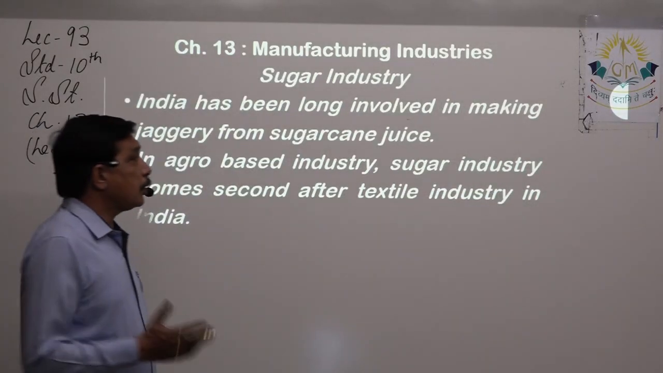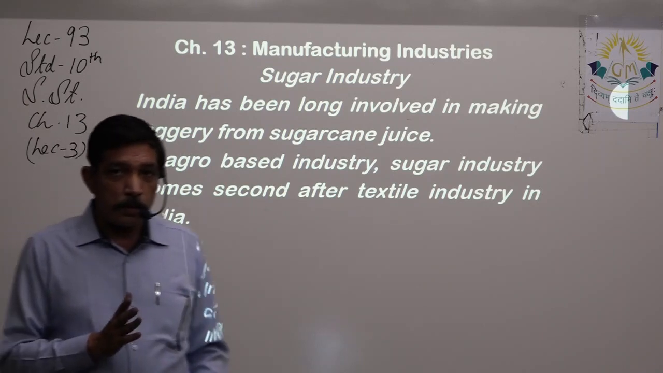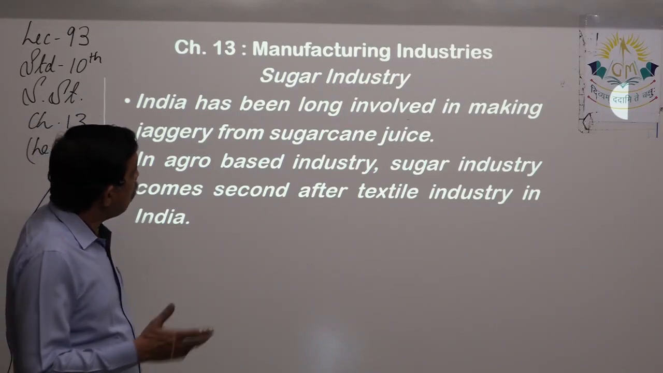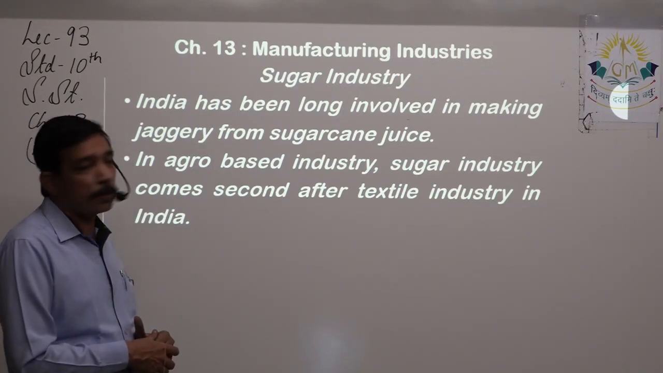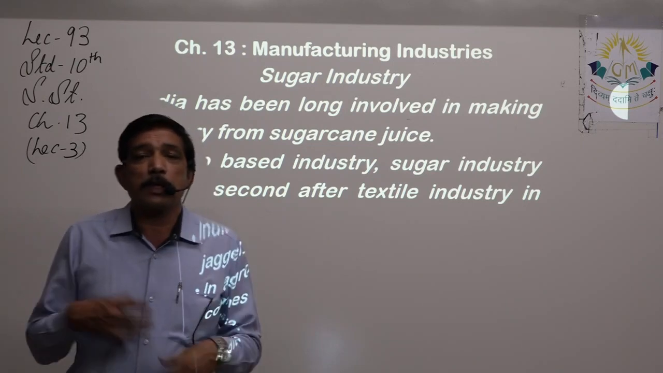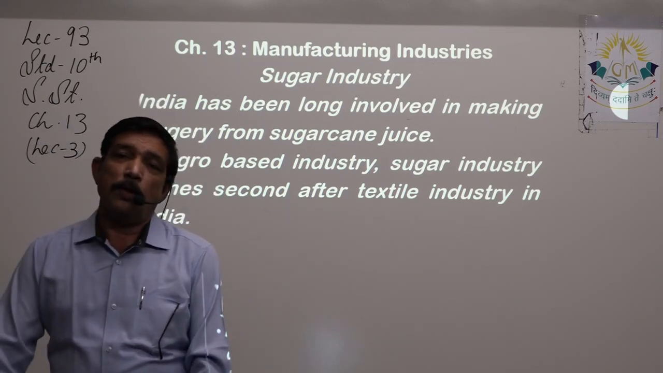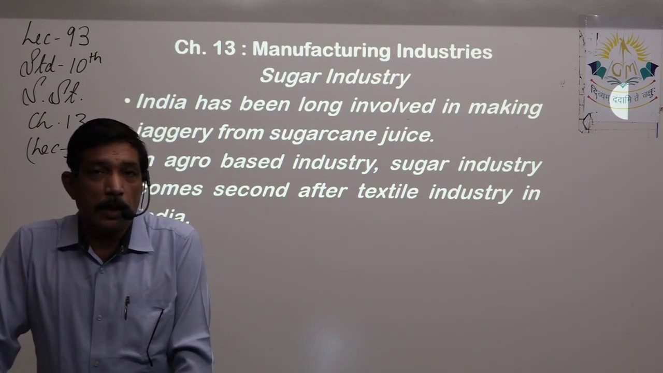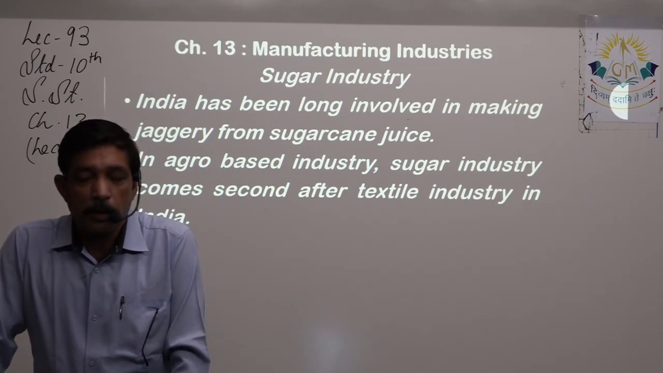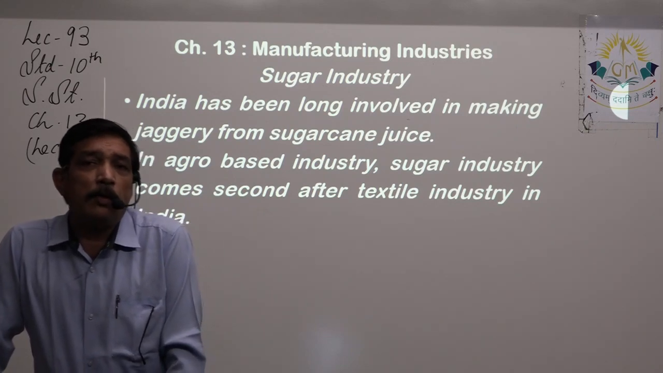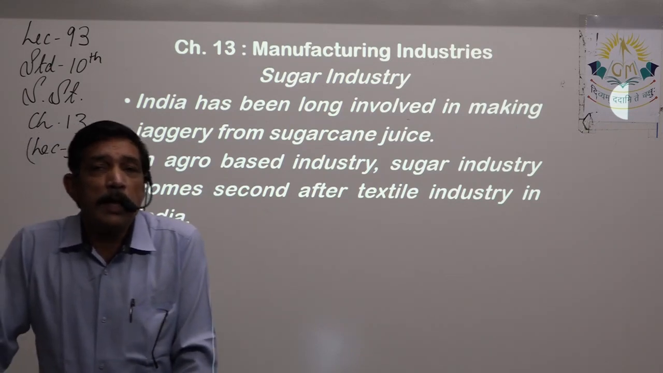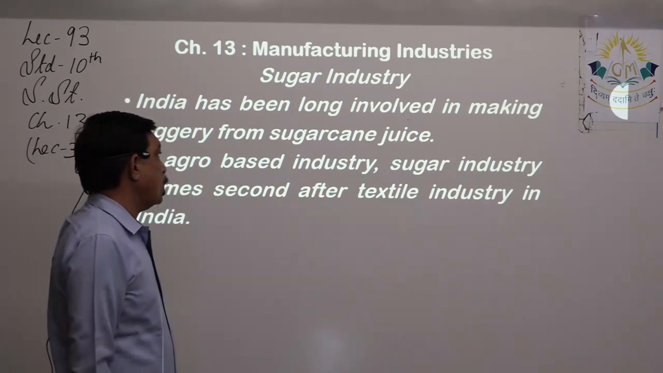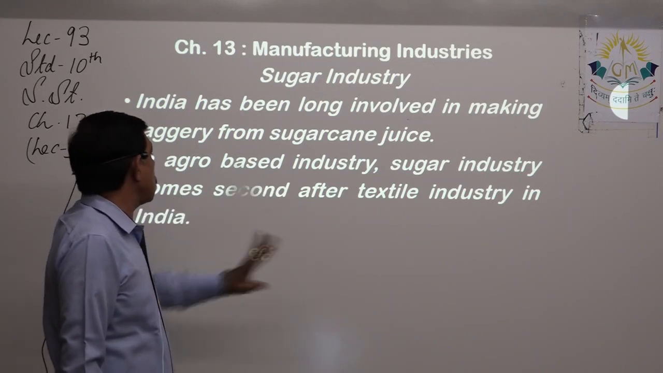Next we come to sugar. Now sugar is also agro-based because sugar is produced from sugarcane. India has long been involved in making jaggery from sugarcane juice, right? Before we started making sugar, we were already using jaggery, out of the sugarcane that was produced by the farmers. In agro-based industry, sugar comes second after textile industry in India.